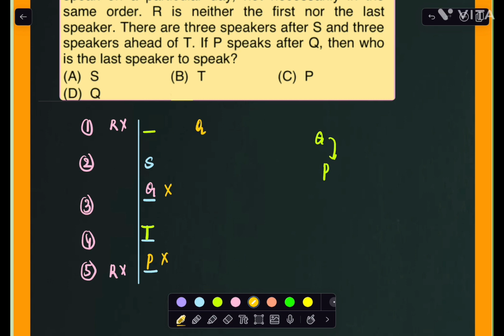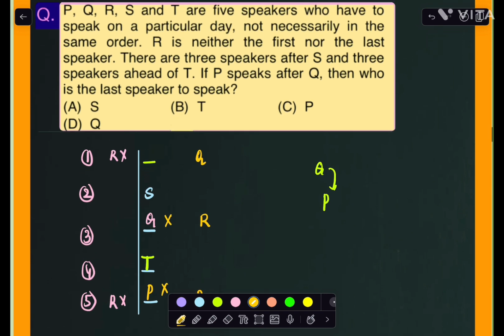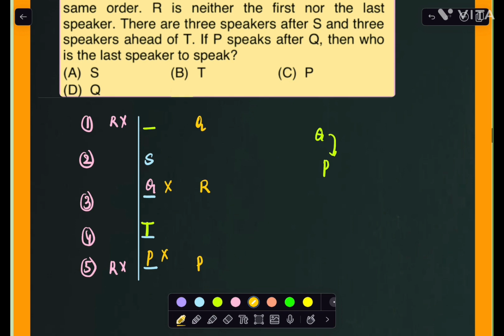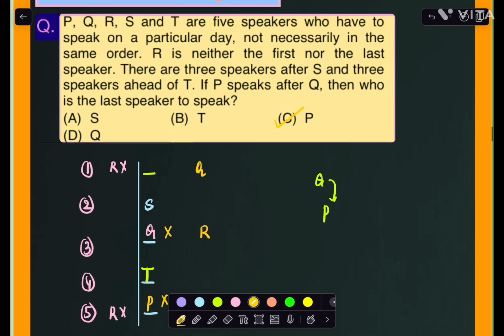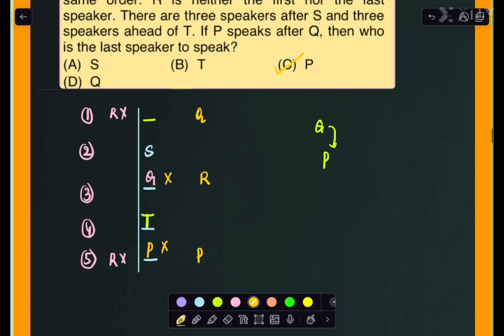If I fill Q in the first place, then R we can't fill in the last place, P I can fill in the last place, and R automatically will come to the third place. So they are asking here, who is the last speaker to speak? The last speaker to speak is P. So we'll get option C as the correct option in this case. And it is very easy, I think. You can understand this part clearly, right? So thank you.